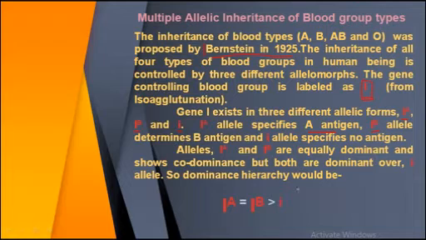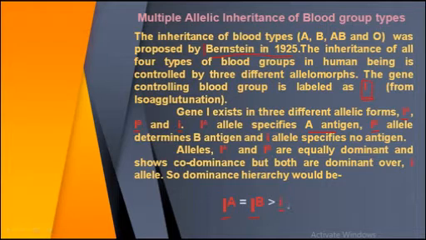So the dominance hierarchy is seen like this: IA is equal to IB, and both of these show codominance, and both are dominant over small i.